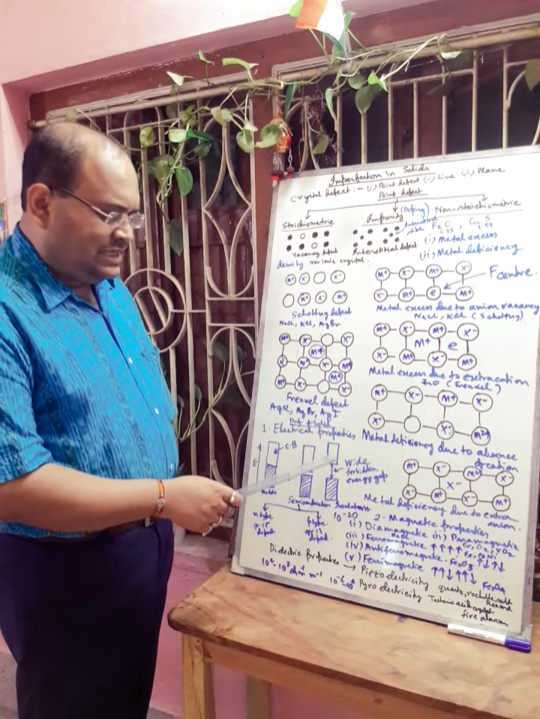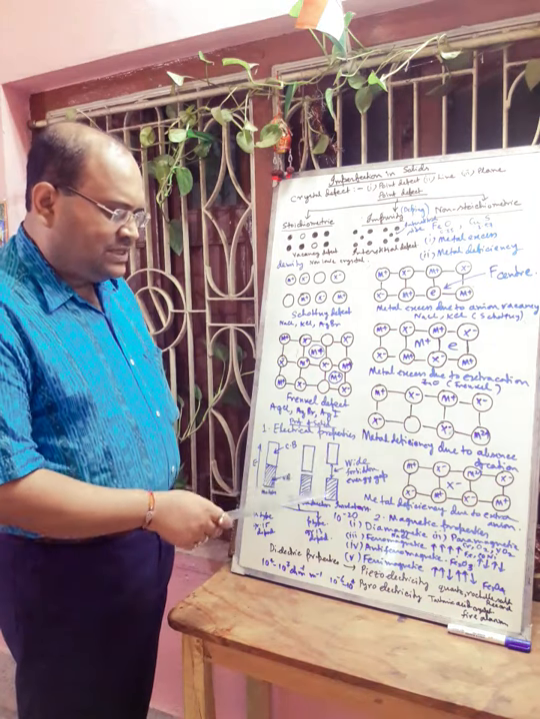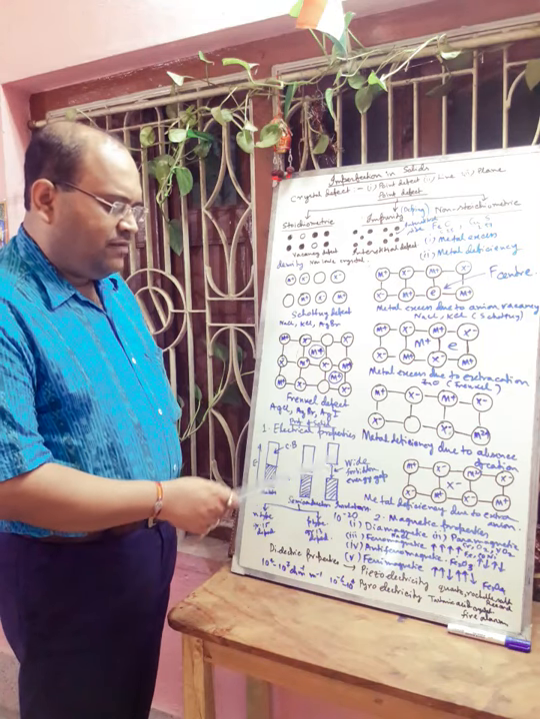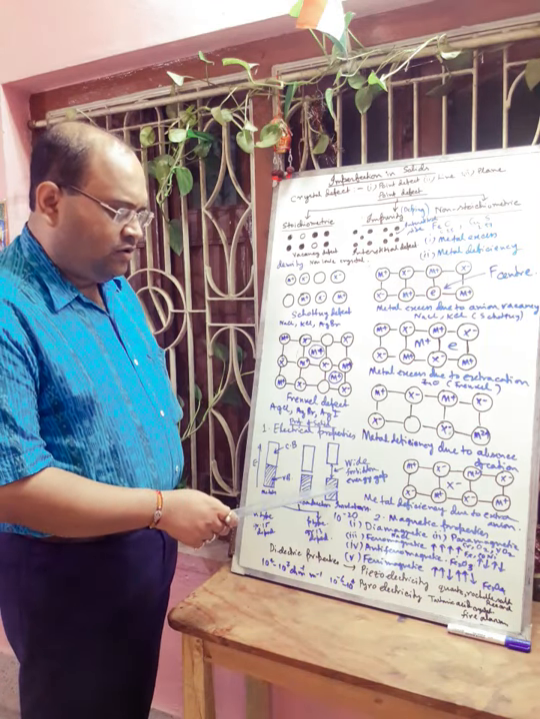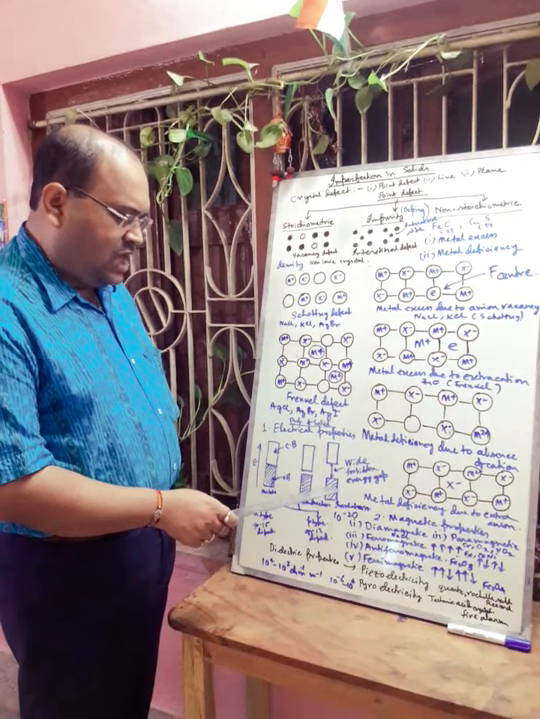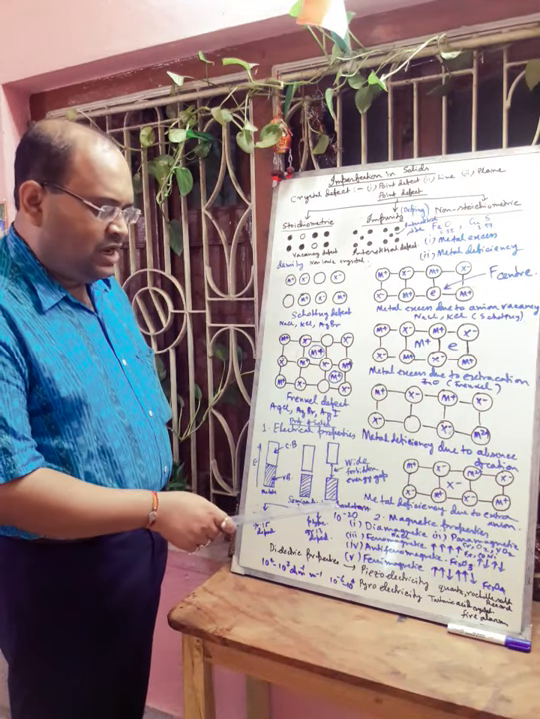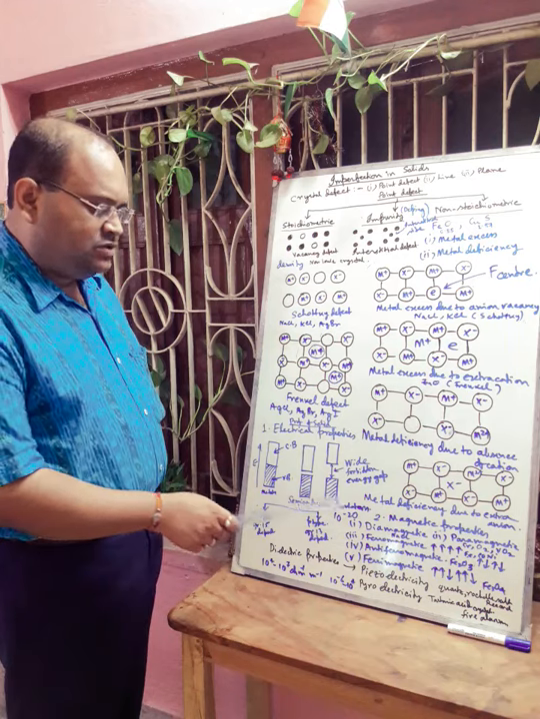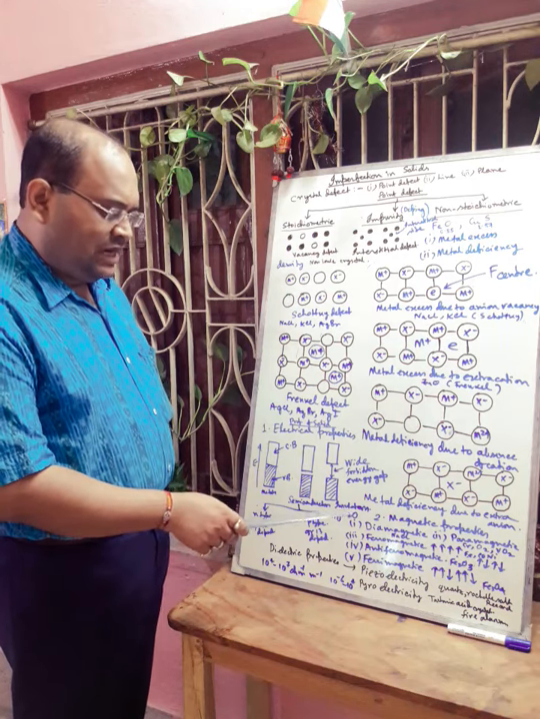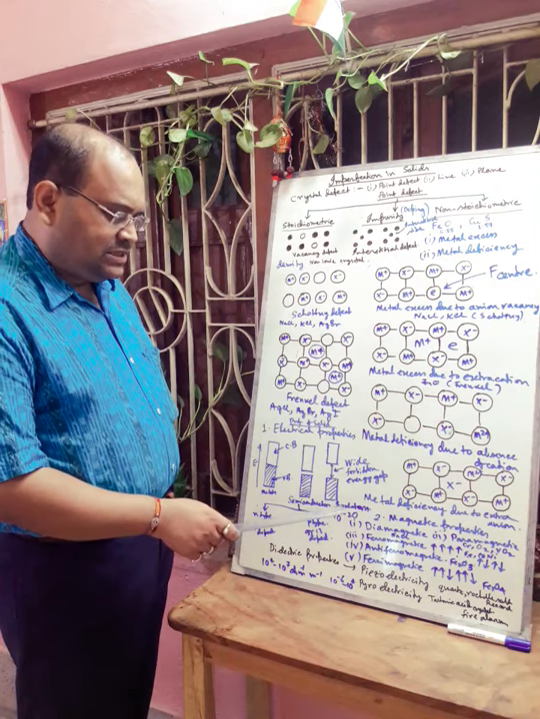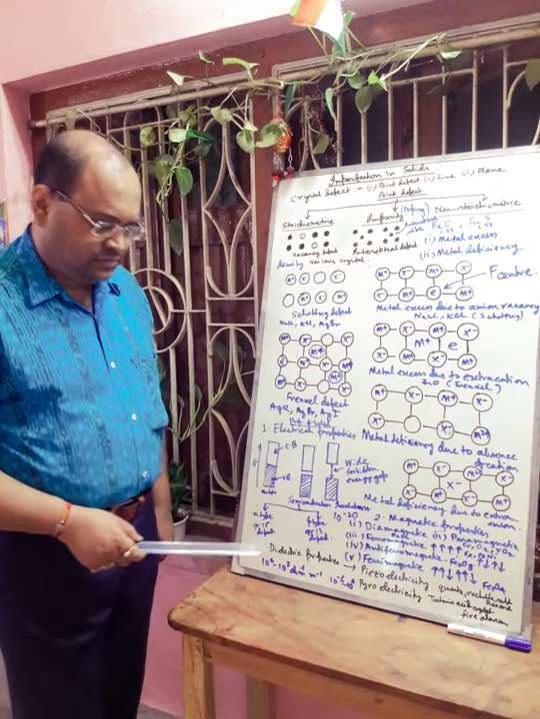But when this forbidden energy gap is very large, then there will be no conduction of current, as electrons cannot go from the valence band to the conduction band because the energy gap is very high. So this is called insulator. In case of insulator, their conductivity value is in the order of 10 to the power minus 20 ohm inverse meter inverse.